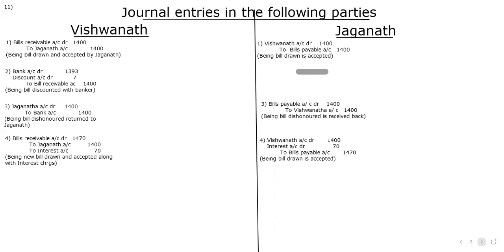But in the books of Jagannath, he will cancel bills payable, because what Vishwanath has done, whether he got it discounted or waited, doesn't matter for Jagannath. Jagannath is concerned only with the bill. So bills payable to Vishwanath. And later on, a fresh bill was drawn, this time for 1470. So bills receivable account debit to Jagannath, to interest we have written. The same thing is written here.